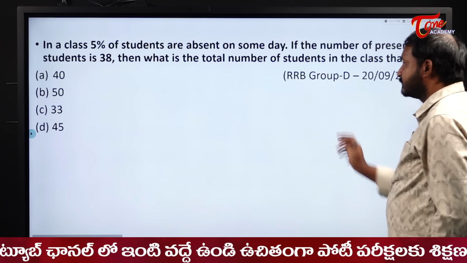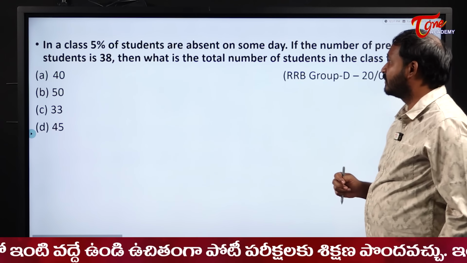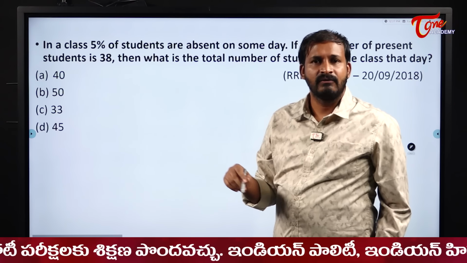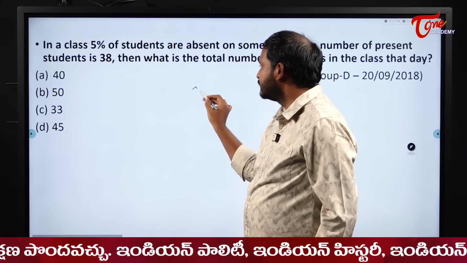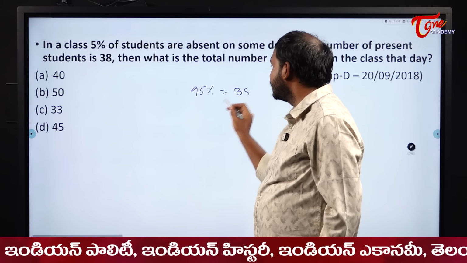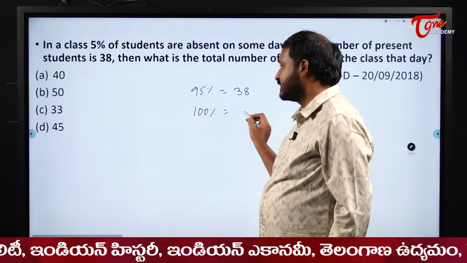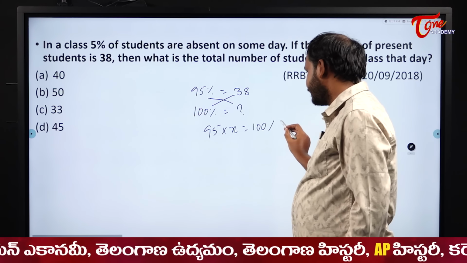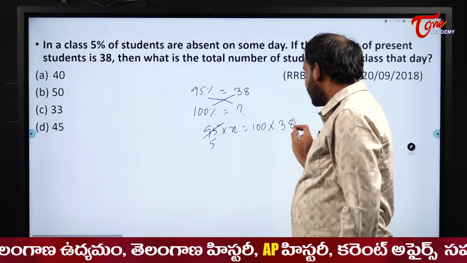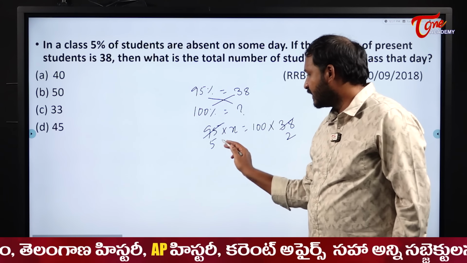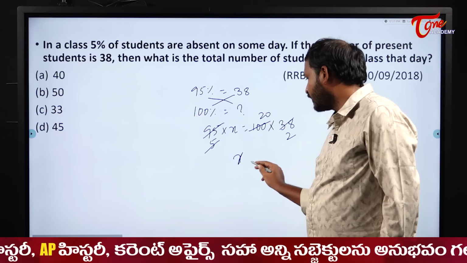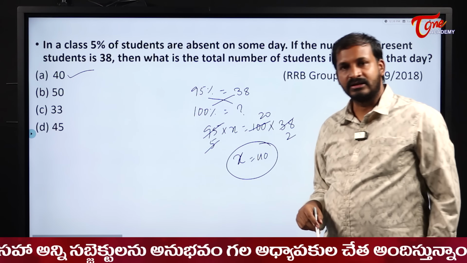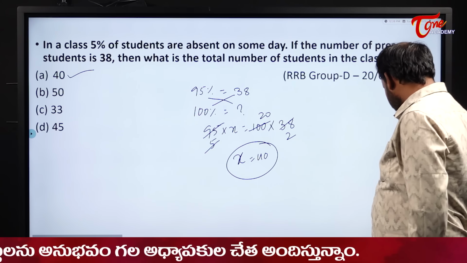Okay, right? Next one. In a class, 5% of students are absent on some day. If the number of present students is 38, then what is the total number? See, if 5% are absent, what percent of students are present in the class? 95%. So they have given us 95% is equal to 38, and they are asking what 100% is equal to. So now calculate it. 95 into x is equal to 100 into 38. 19 table, 19 5s, 19 2s, we all know. Next, 5 1s, 5 20s. So x will become 40. So the strength of the class is just 40. Okay, right? Next one.